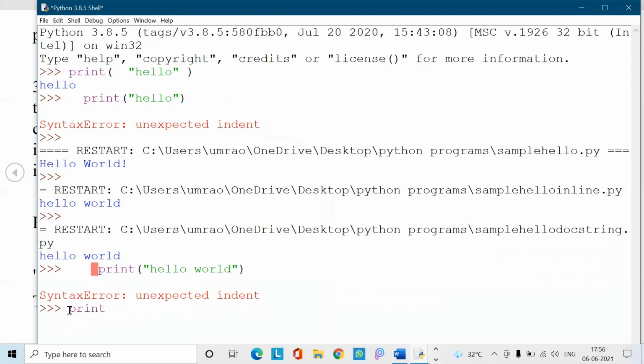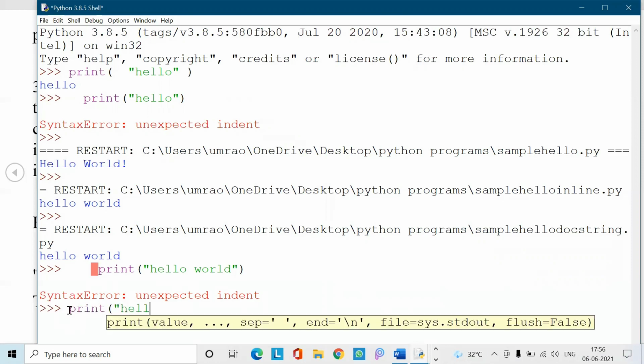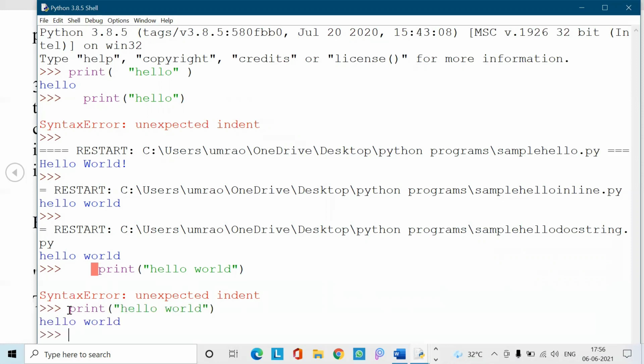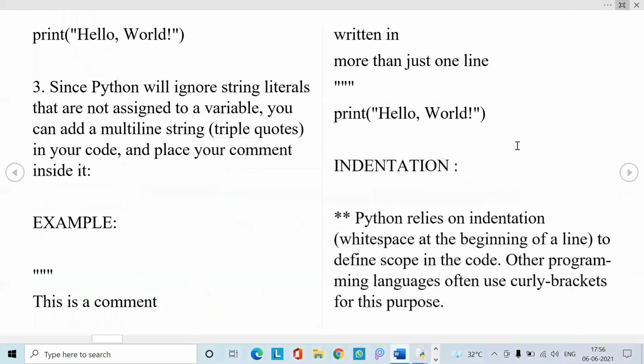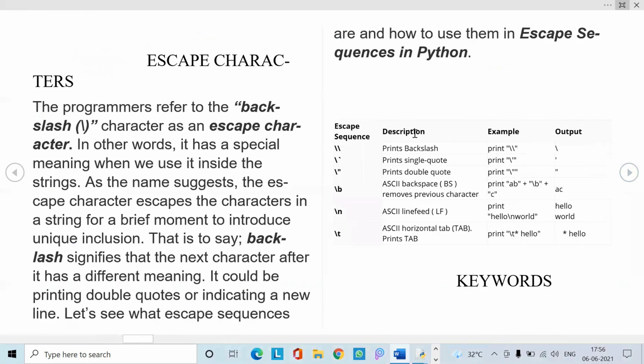So when I started the print at the start without any white spaces, it gave me a successful output, that is hello world. We need to know where the indentation should be followed and where it should not be followed. This is used to help users understand the code and scope very easily. This itself covers indentation.